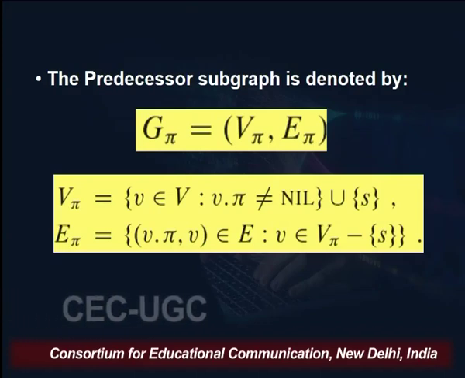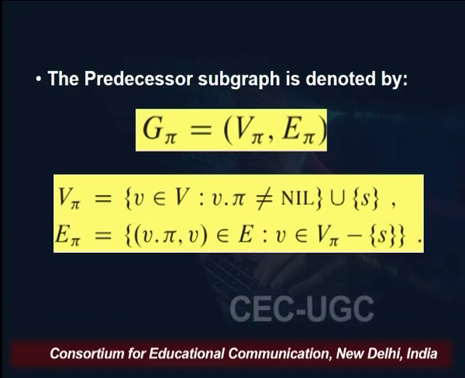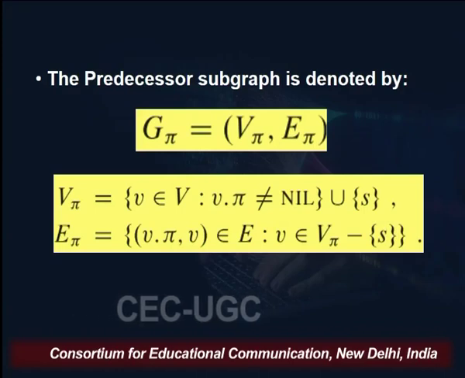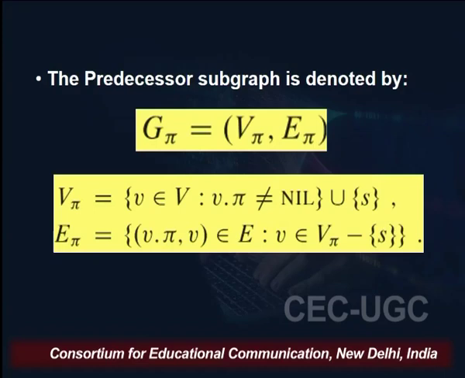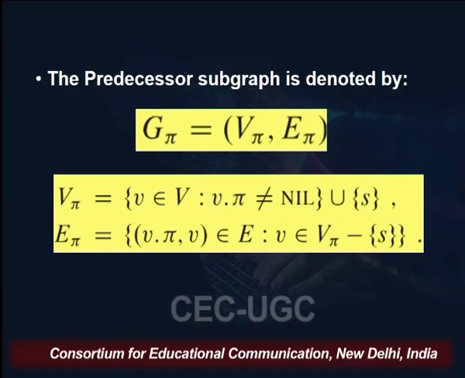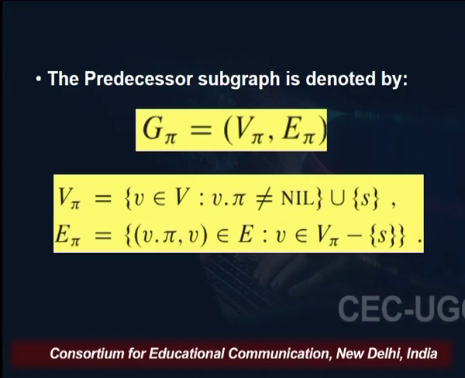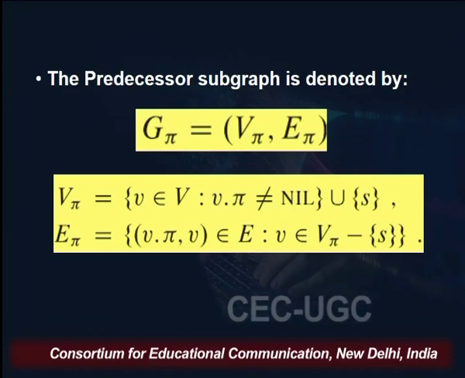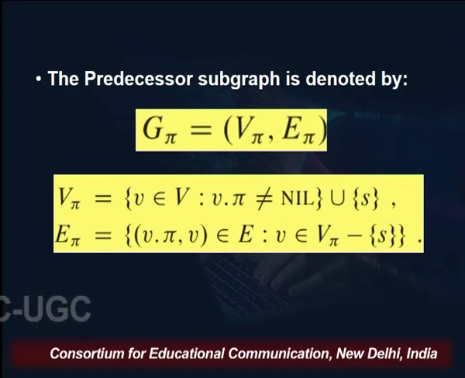So, V pi is all those vertices whose predecessor is not nil, union S, and E pi is the set of edges V dot pi to V, that is the edge between the predecessor and the successor, which obviously belongs to E. Also V belongs to V pi minus S, that means in the case of the edges E pi, we are not considering the vertex S. So, this is the definition of the predecessor subgraph.